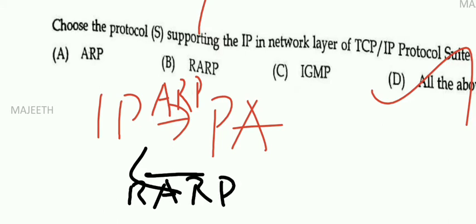Next one is IGMP. IGMP is nothing but internet group message protocol. What is the purpose? It is used for simultaneous transmission of a message to a group of recipient, right? So not for one recipient. IGMP, internet group message protocol, which is used to simultaneously transmit a message to a group of recipient, right? So that's why it is called group message protocol.